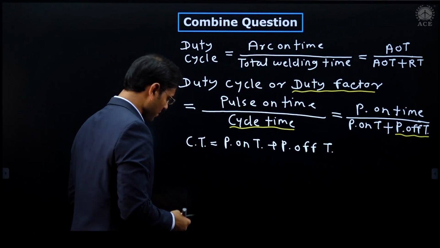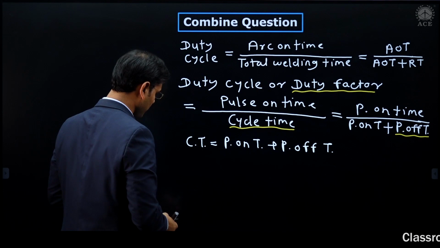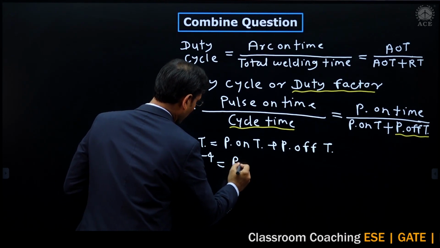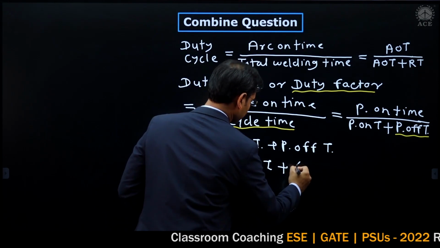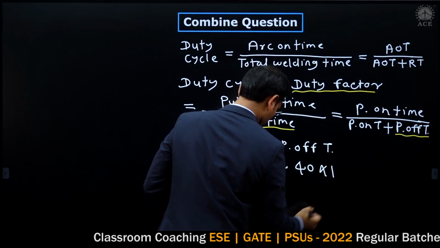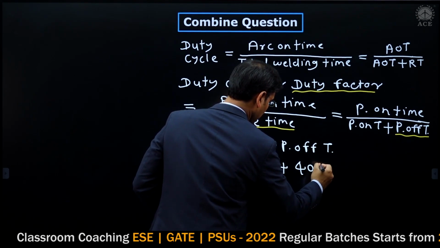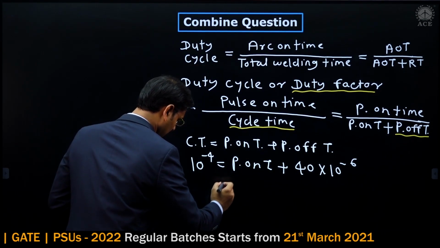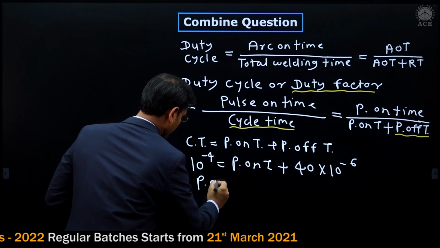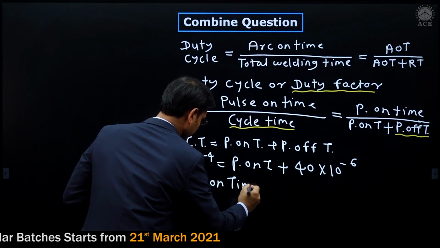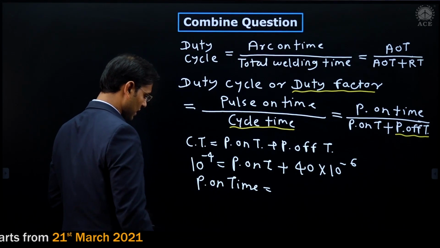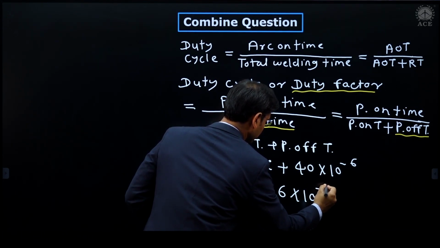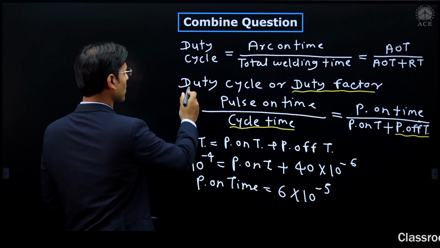Now the cycle time is given, I am writing the cycle time, that is 10 raised to minus 4 is equal to pulse on time plus 40 into 10 raised to minus 6. Now I am calculating the pulse on time. Just do the calculation, the pulse on time is 6 into 10 raised to minus 5, correct? Now put in this formula of duty cycle.